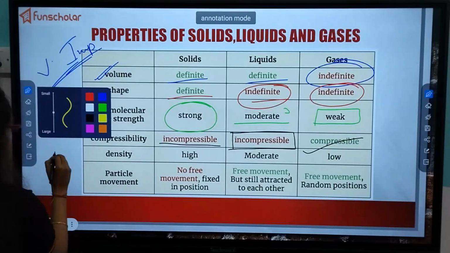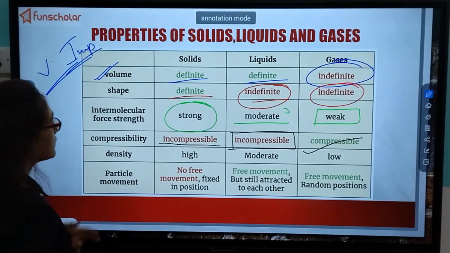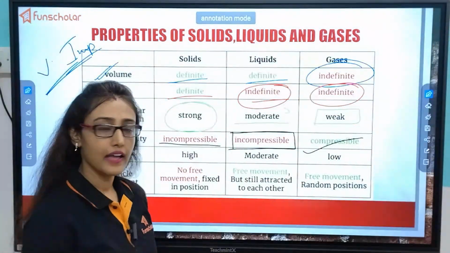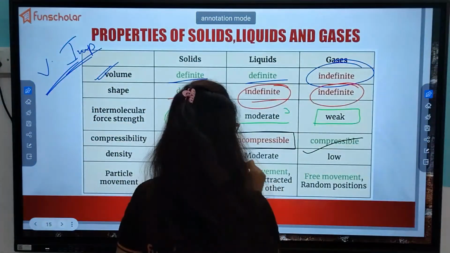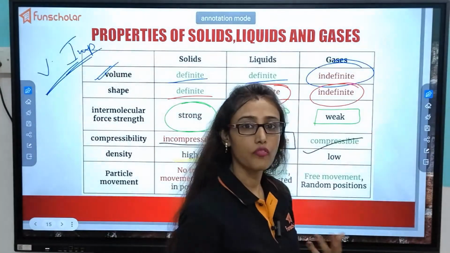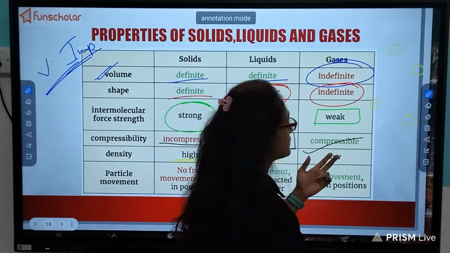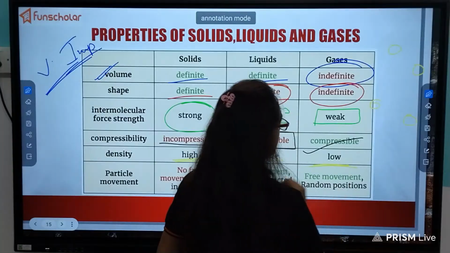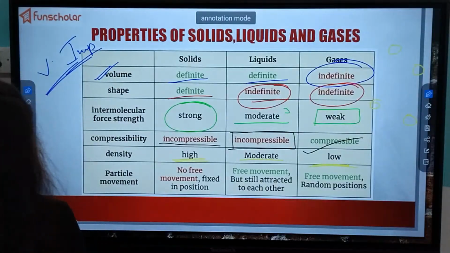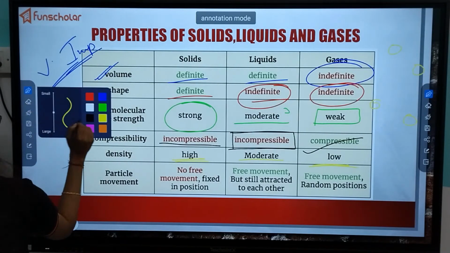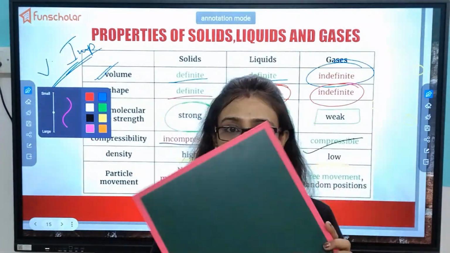Density means mass per volume. So the density of solids will be high, obviously. Liquids will have moderate density. And gases, obviously, as the molecules are very far away from each other, will have the lowest density. In Bengali, density means what? Ghanotto.